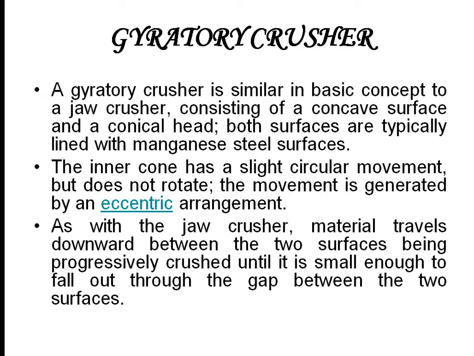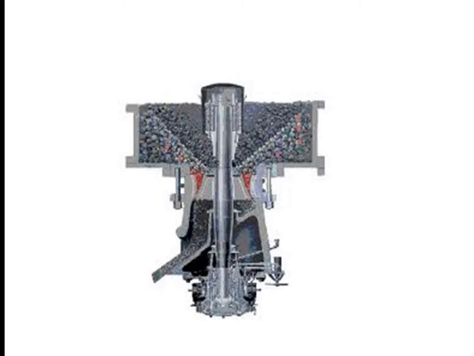The inner cone has a slight circular movement but does not rotate. The movement is going to be generated only by the eccentric arrangement. As with the jaw crusher, the material travels downwards between the two surfaces, being progressively crushed until it is small enough to fall out through the gap between the two surfaces. This will also be more clear when we look at the diagram.